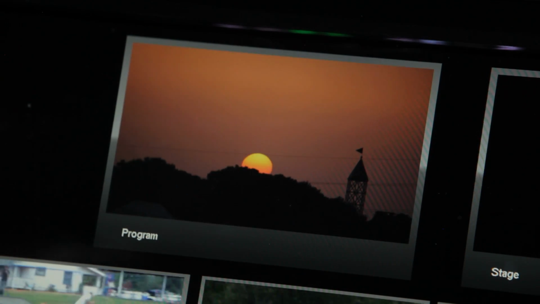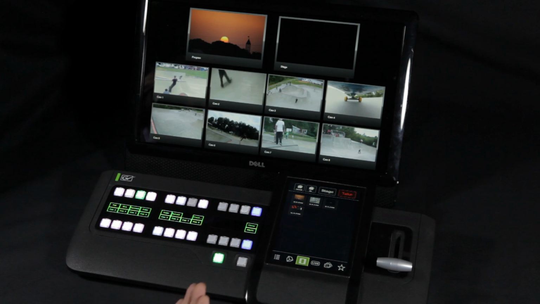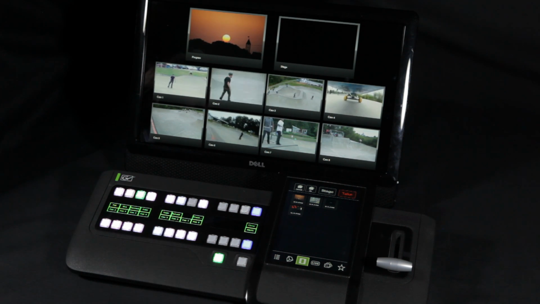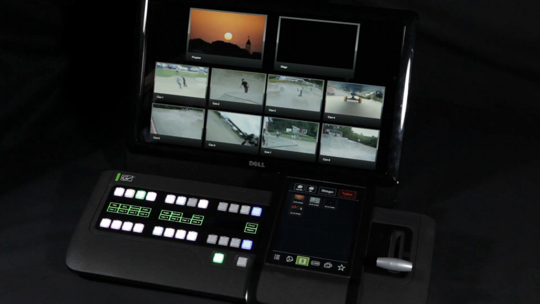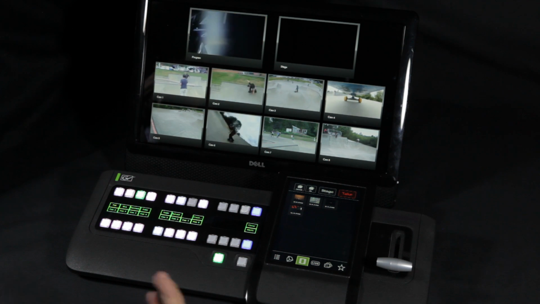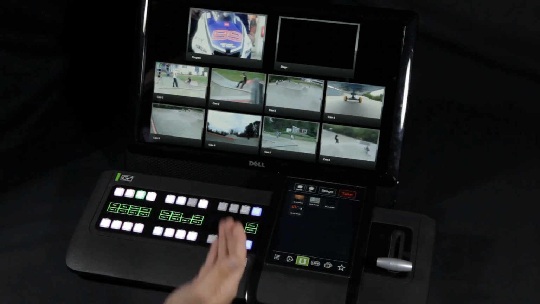And as you can see, if I select a clip, it behaves much like any other background element. We're now transitioning to that clip. Notice I'm not thinking about servers or channels of server, I'm focused on the media itself, the production element that I need and when I need it.